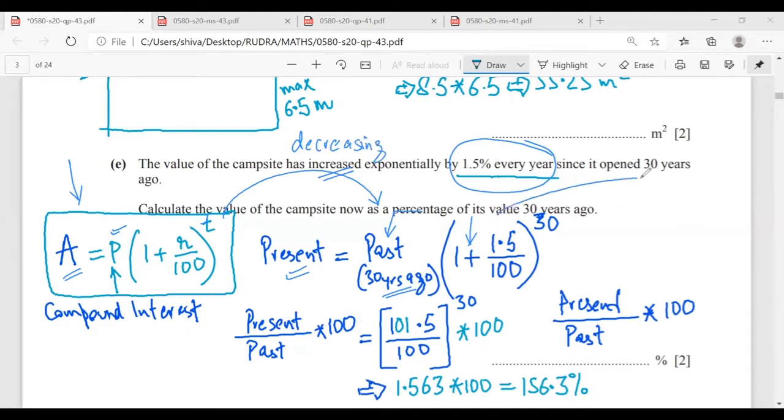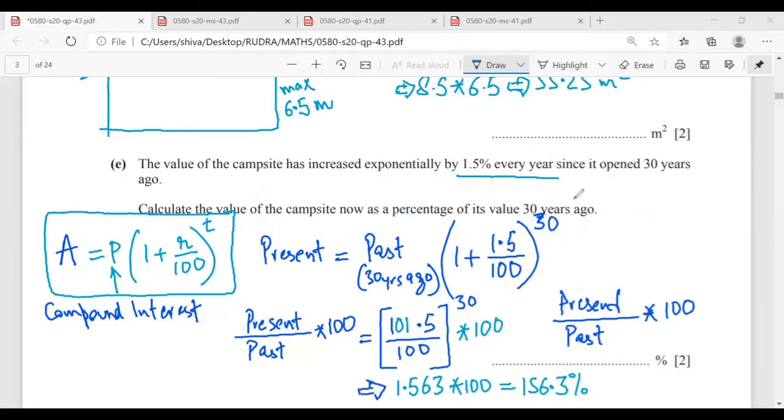You would have written this as 1 minus 1.5 raised to power 30. Mr. Rudra, any doubt? No, sir. Because it is increasing, we have a positive here. The time that we have is 30 years, so time will come here. So this is the formula that I have.